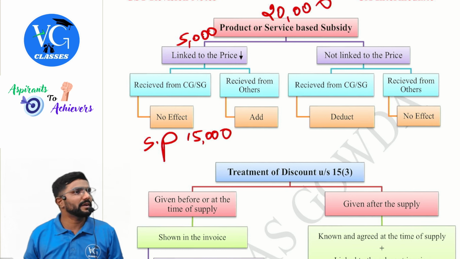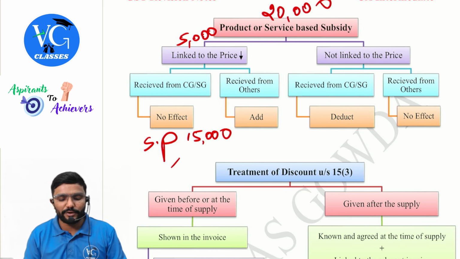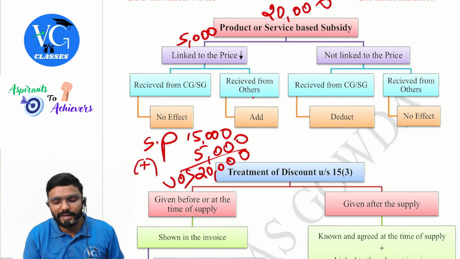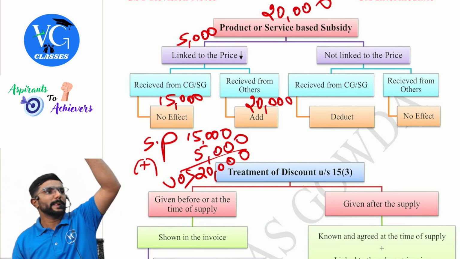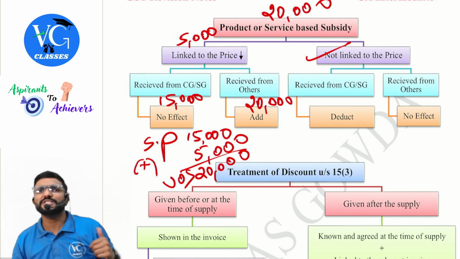If it is given by government, I will do nothing. If it is given by others, what should I do? Add 5,000. So, what is the value of supply? Given by others, so the value is 20,000. If it is given by government, how much? 15,000. Correct? Yes.